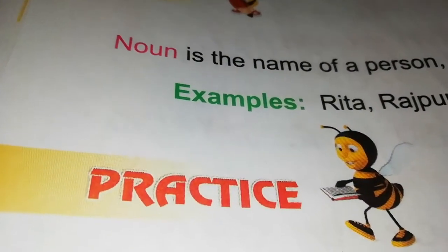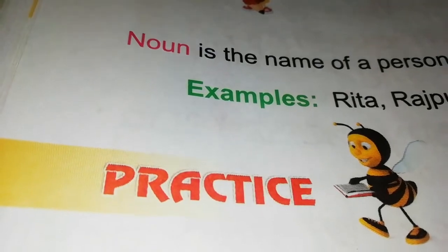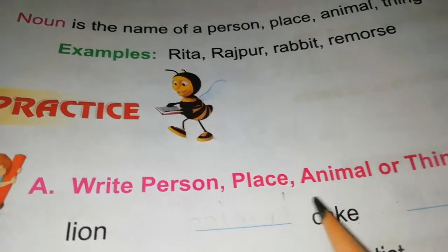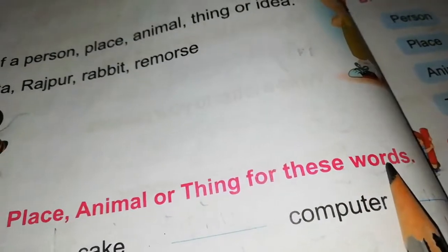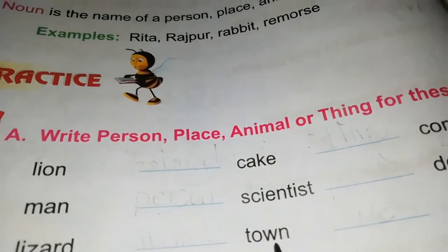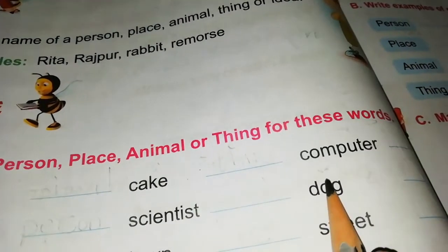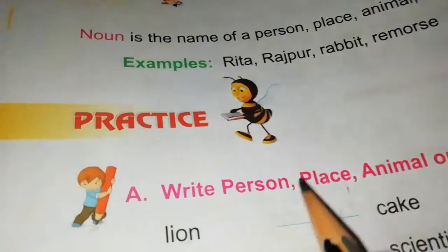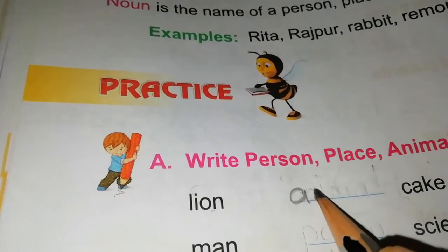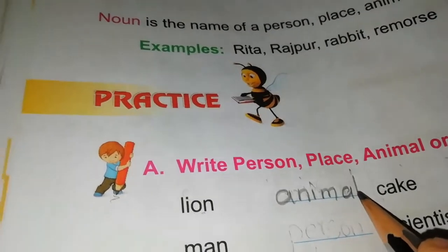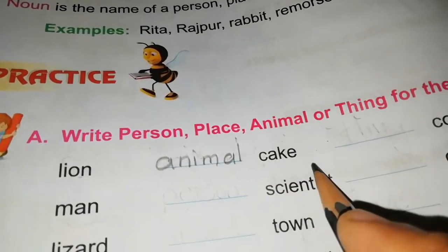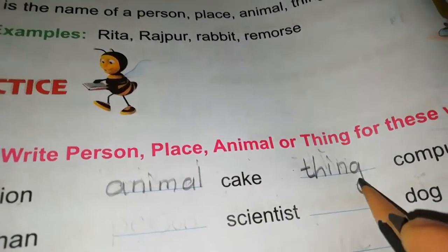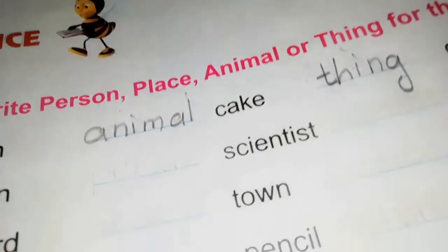Okay, open your textbook, page number 66. Now, write person, place, animal, or thing for these words. So, for these words, we have to write place, animal, thing, or person. Okay, see lion. We all know that lion is an animal, right? So, write down ANIMAL, animal. Okay, next, cake. Cake is a thing, right? THING, thing.